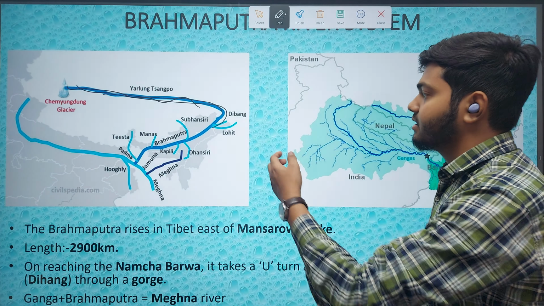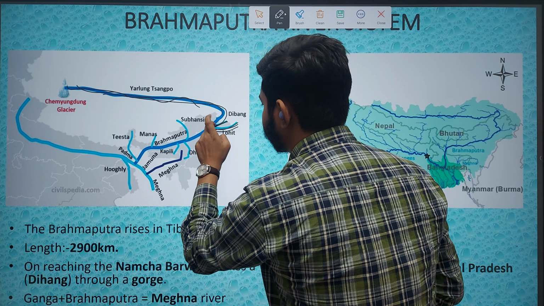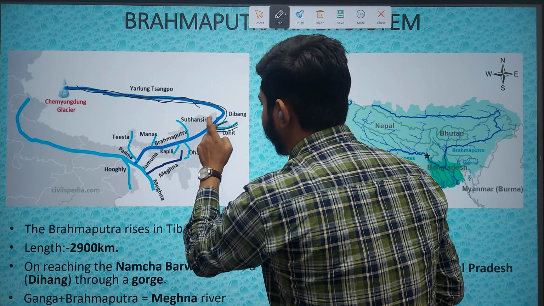The first reason is the two tributaries joining the main stream. Dibang and Lohit are two important tributaries of the Brahmaputra river, which lead to the increase in the amount of water in the river.